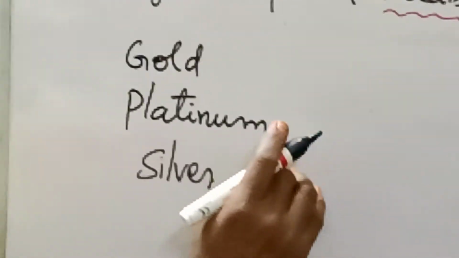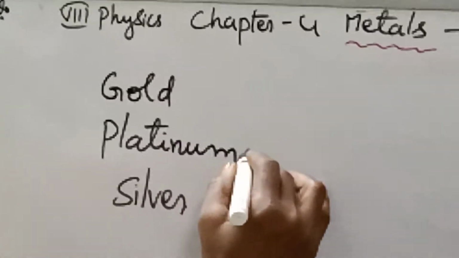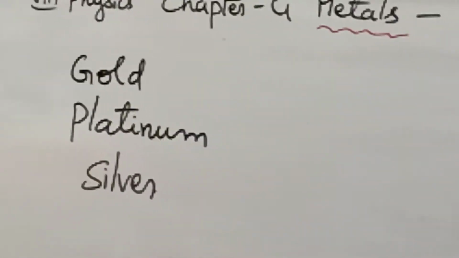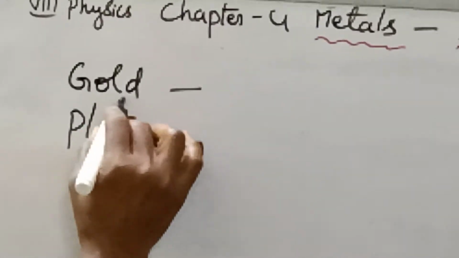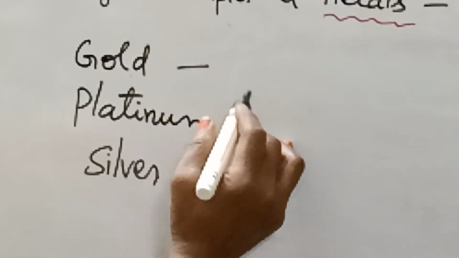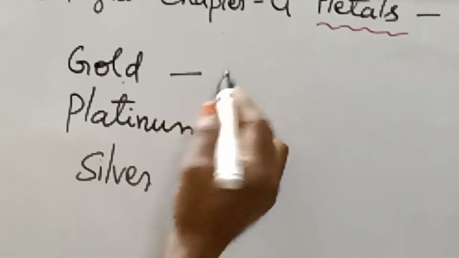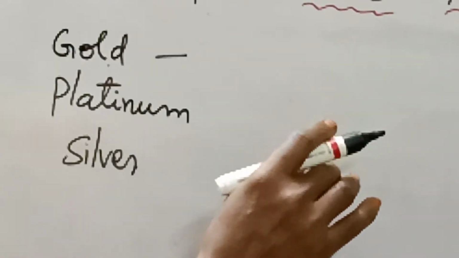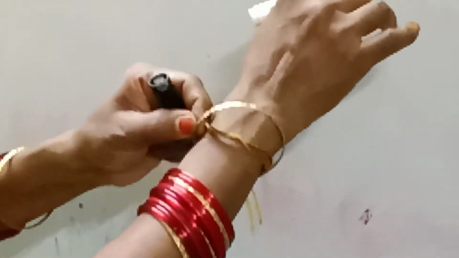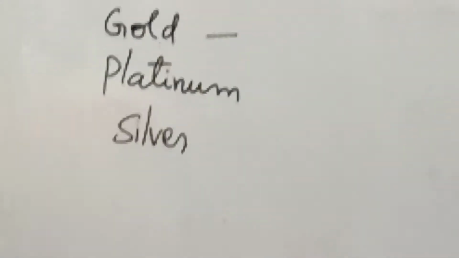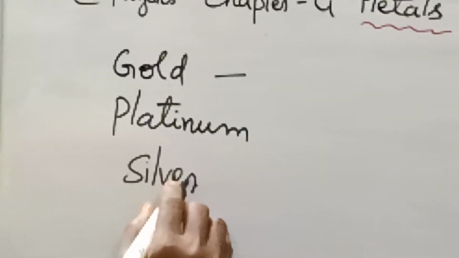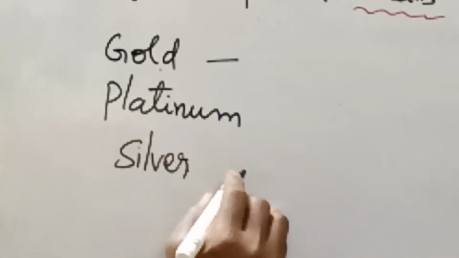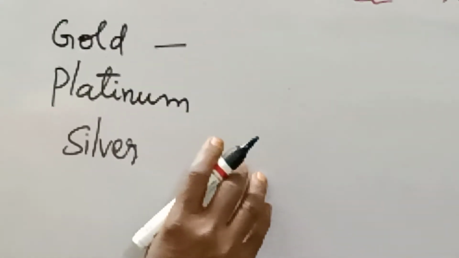Gold, platinum and silver are expensive and in demand in the market, because they will not react with oxygen in the air, and they will not react with water. Even when we clean utensils with water, water will not react with gold and platinum.